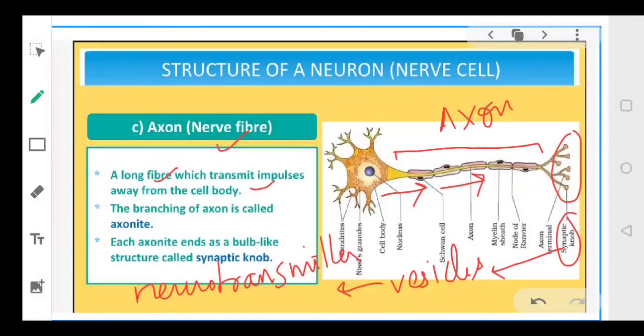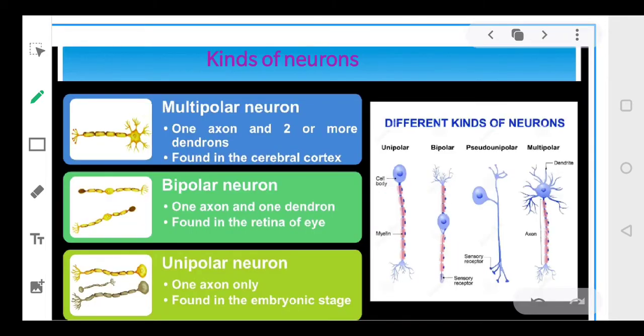So the last part of the axon terminates into knob-like, bulb-like structures, and they are called the synaptic knob. This synaptic knob contains various vesicles, and these vesicles contain a chemical called a neurotransmitter. So neurotransmitter is a chemical which is present in the vesicles of the synaptic knob. Okay, everyone? Have you understood the neuron? A neuron is made up of 3 parts.